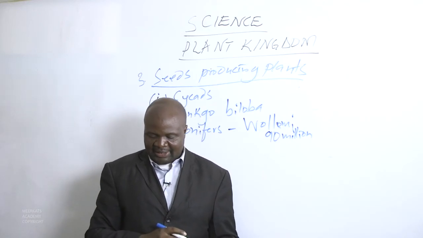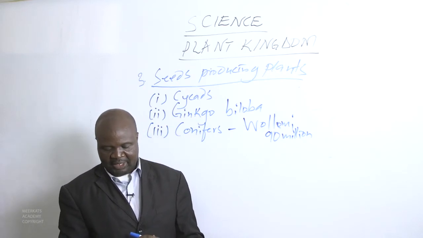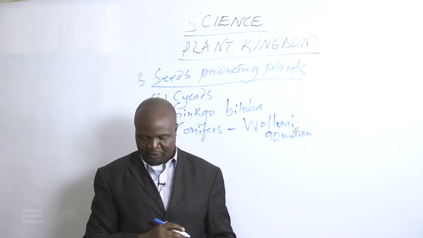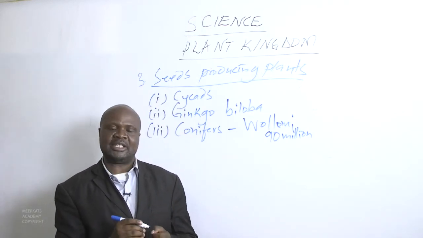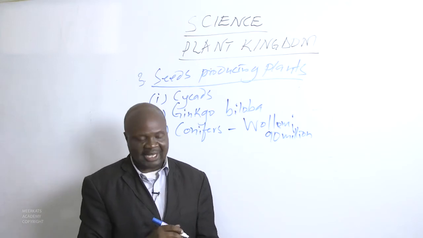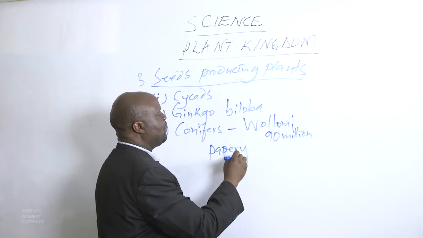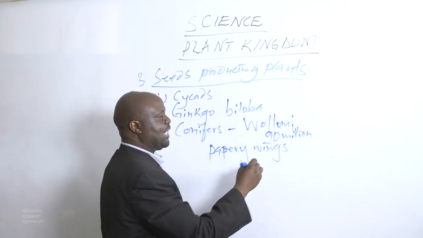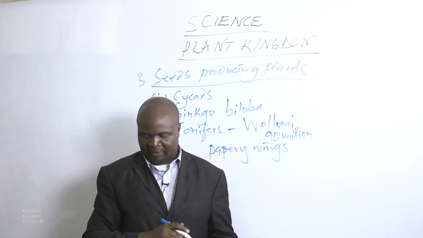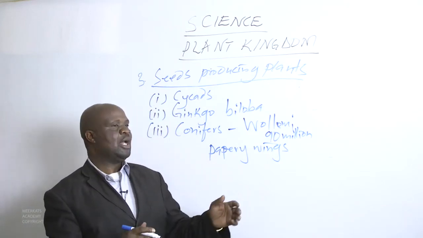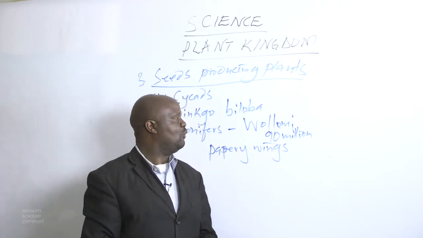The seeds are protected in a cone until they are ready to be released. Then the nature of the cone breaks down, and when it breaks down, the seed is released. The seed is very small, it is thin, and it has papery wings, and these wings assist it to be carried by air. It can be blown by wind and it will be deposited in an area where it is favorable for it to grow.